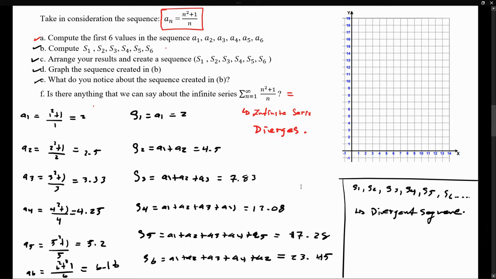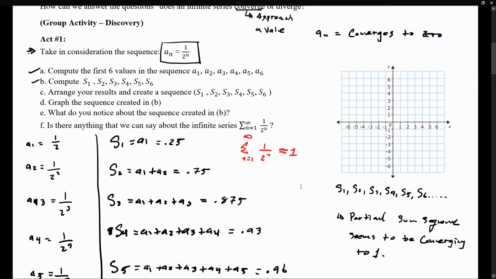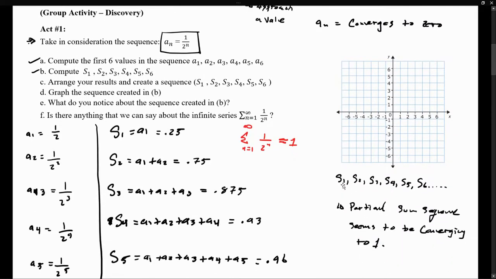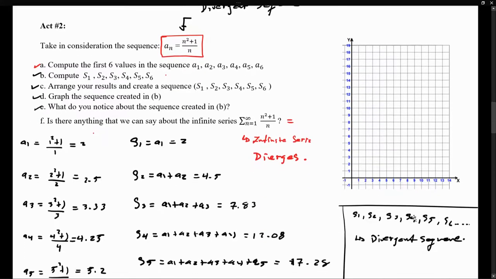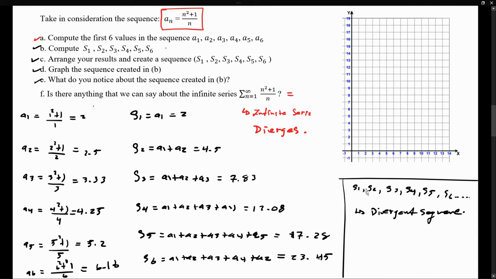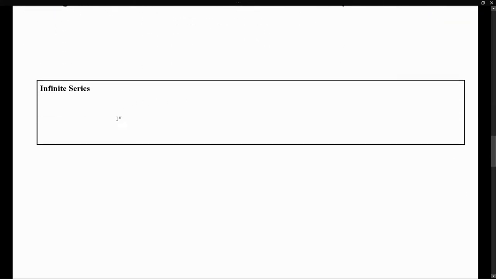So if we try to summarize what we just did today, it is the following. For any sequence, if the sequence defined by the partial sums converges, then we can say that the infinite series converges to that value. If we see that the sequence defined by the partial sums diverges, then we can say that the infinite series diverges as well. And then we try to put it all into a small summary box. Let's just do that in here.